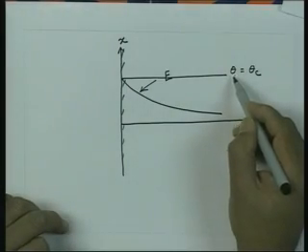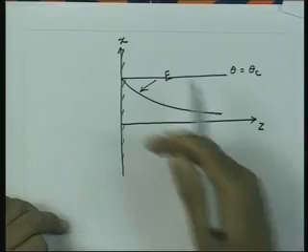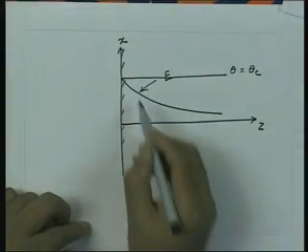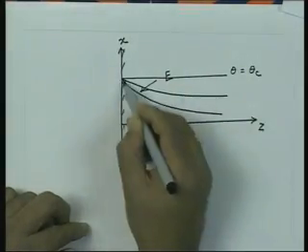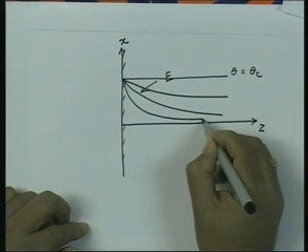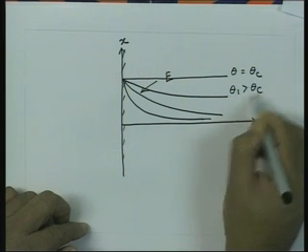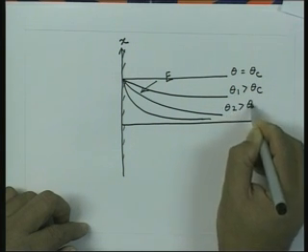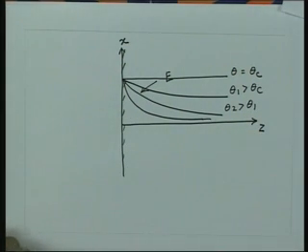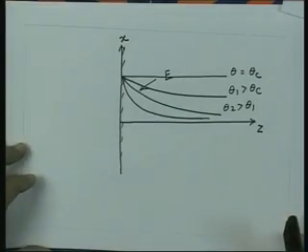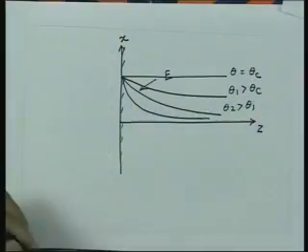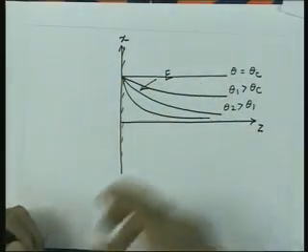and as I increase angle theta beyond theta c, the decay of the field becomes more and more sharp. You may have a field decay which will be like this or like this. So, here I have theta 1 greater than theta c, this is theta 2 greater than theta 1, and so on. As the angle of incidence increases more and more beyond the critical angle, the field essentially gets more and more confined towards the dielectric interface. So, you get fields which are getting more and more confined because this function is dying down more and more rapidly.